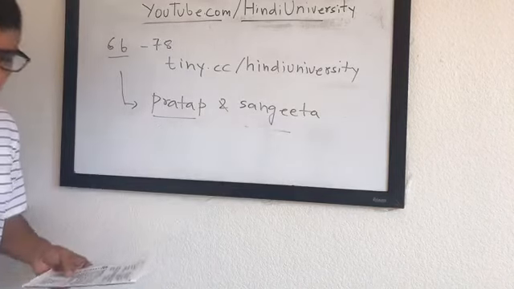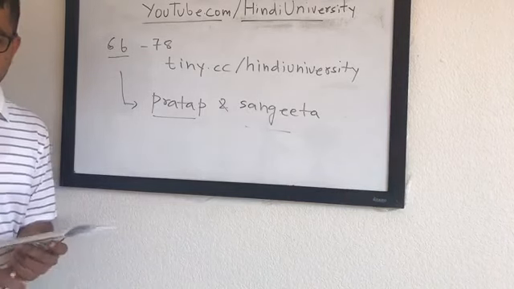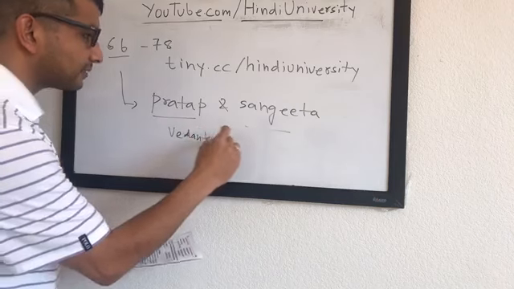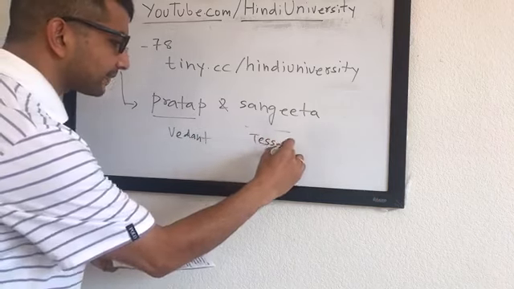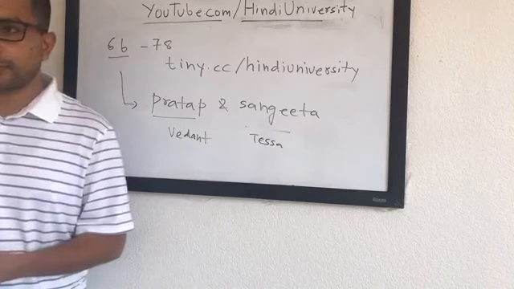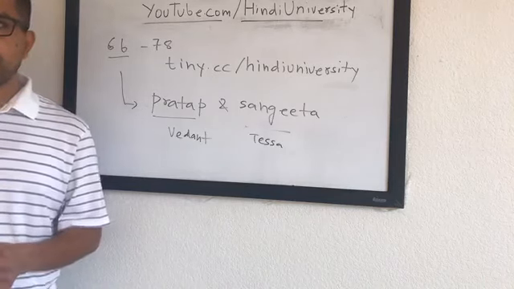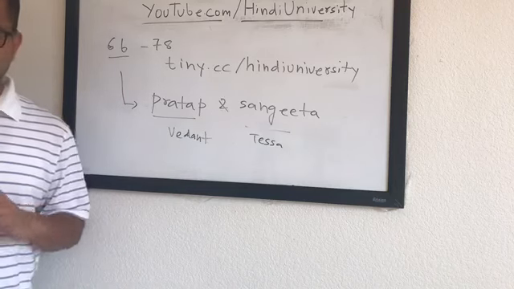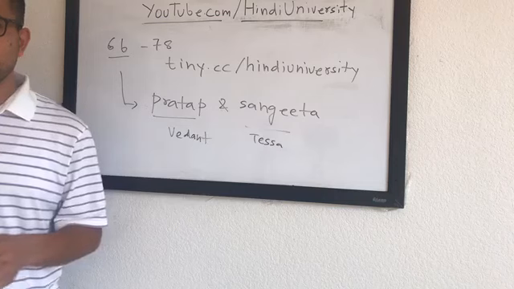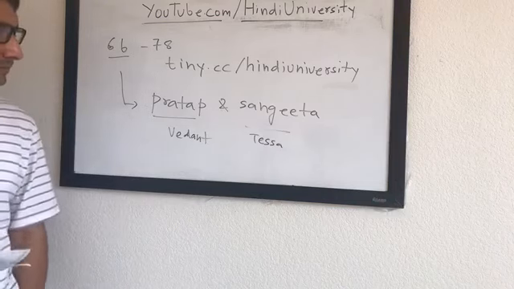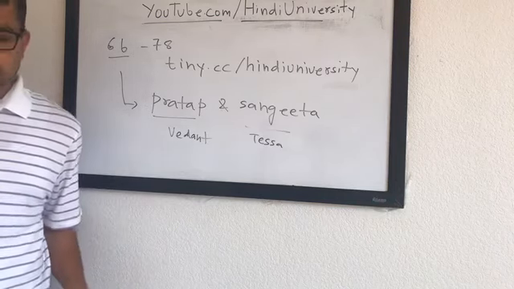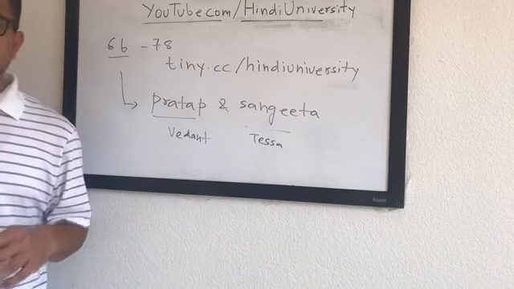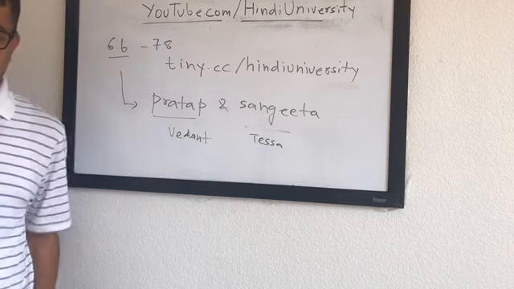Okay, so Vedant and Tessaji. As you read it, I want both of you to translate it as well this time, because you read it 3 times. So this time Pratap is Vedant and Sangeeta is Tessaji. Read it and translate it for everyone else so they can at least see what's happening in this paragraph. Then we can wrap up. It's slightly over time because we missed some time before. Do you want us to translate after each line? Yeah, I think so. I know it's not going to flow, but it'll be important for everyone to follow along.